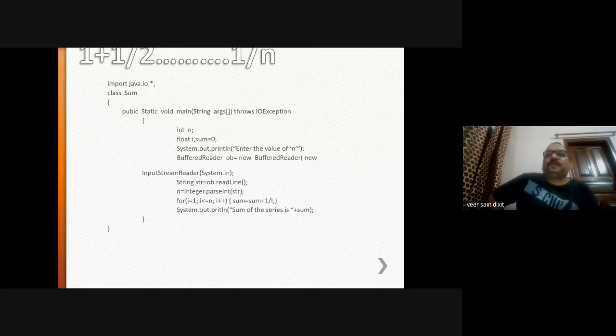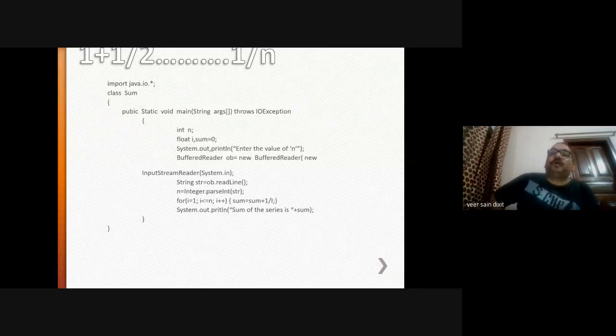I told you that it is always assumed that the execution of programs is sequential, and if you are going to apply some condition or apply some logic, for example, if you want to iterate a particular set of statements for some specified number of times, in that case, looping statements may be required.